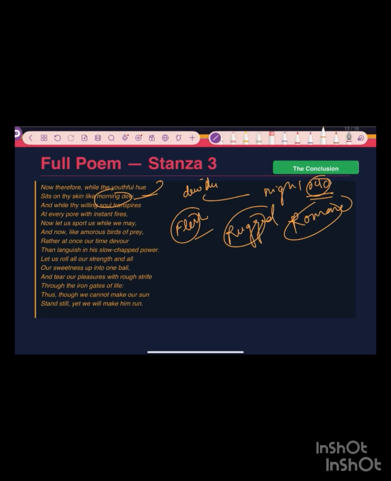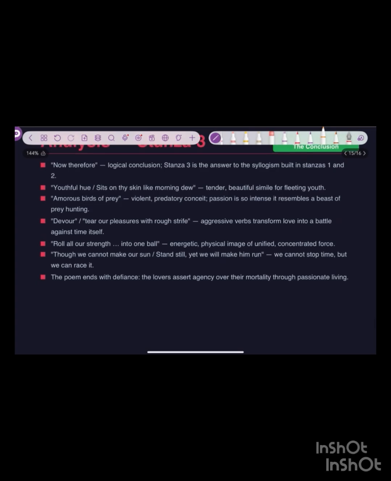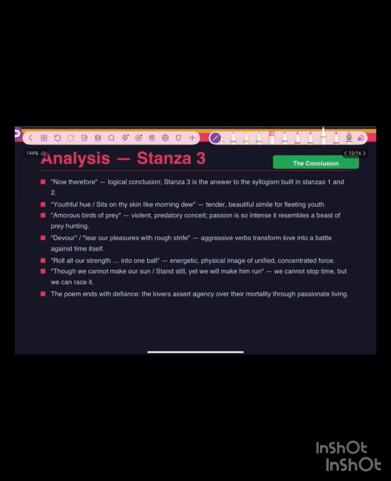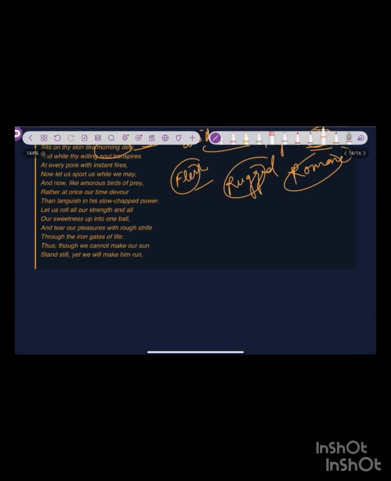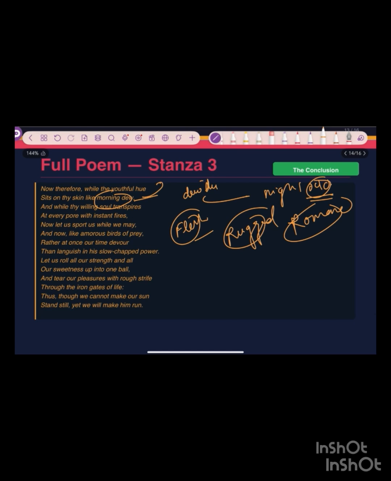Let's devour, let's engulf, let's be lost in love. So devour, tear our pleasures with rough strife. He is talking about the violent predatory conceit. Passion is so intense it resembles a beast of prey hunting. So rather at once our time devour than languish in slow-chapped power.